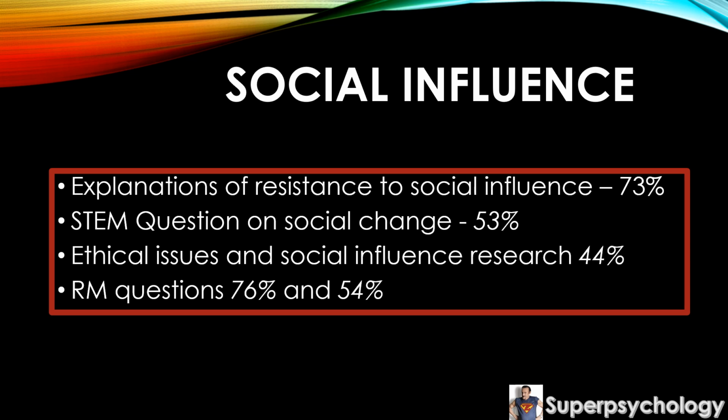Now there were 2 research methods questions in social this year which proved a bit of a mixed bag. One of them required students to calculate a ratio for 2 marks. 76% was the average mark on this, which means I guess your modal mark is probably around 1 for students. What students really struggled to do, which was a 54% average mark, was justify the choice of a particular statistical test.